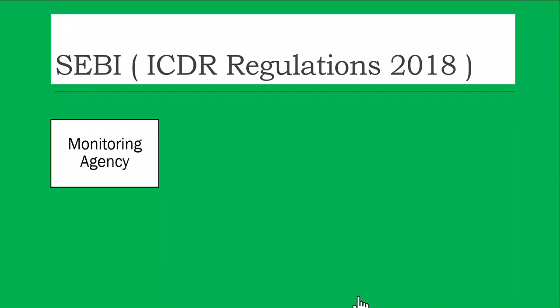Then there is a monitoring agency. Whenever a company is issuing shares, they have to appoint a monitoring agency who will monitor the public issue. Suppose the company has collected, for example, 2,000 crore rupees. They are going to basically see whether the company has spent that entire money for the purpose which they have given in the prospectus or the offer document.